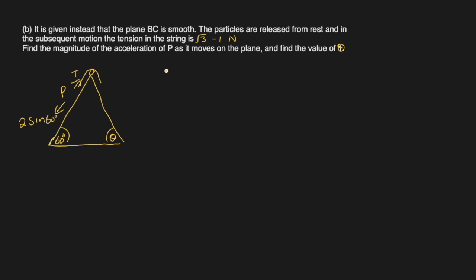So what is the formula for that? In this case, it will be MA, which is net force on P. Let me write F_P equal to MA, and it will be the difference of the two forces, 2 sine 60 minus T. So M is known to us, which is, how much is the mass of P? It was 0.2 kg. Acceleration we need to find out. 2 sine 60 is square root 3 over 2 minus tension is known to us, which is square root 3 minus 1 given to us, this one.